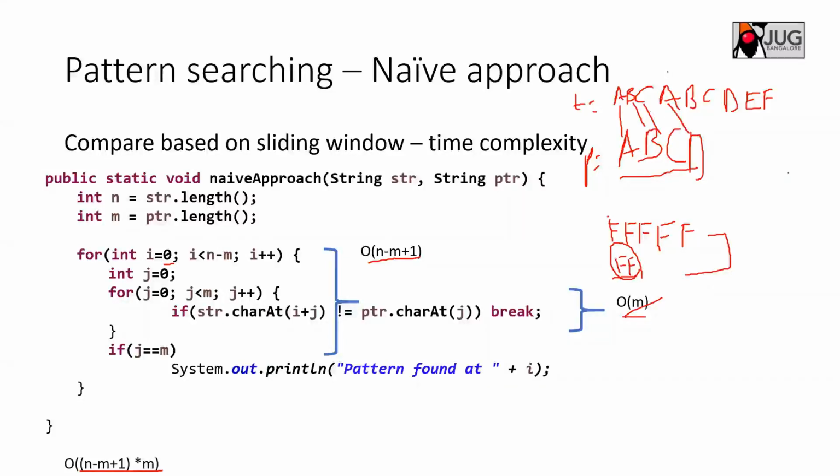But I got to know that these three characters, A, B, C, are already matched. These characters in my pattern string and the text string are matching. So I am sure that if B is matching with B, and I have all distinct elements, then A will not match with B, and C will not match with B, because they are all matching. So I can directly jump to here, because I have distinct elements, and the other characters are matching, so I cannot match there, right?